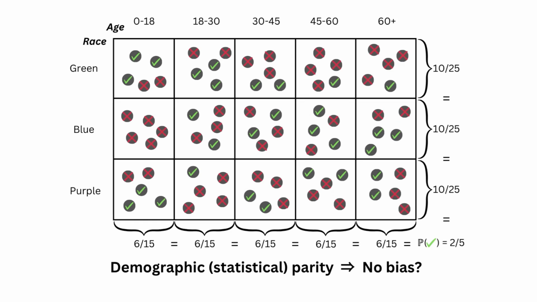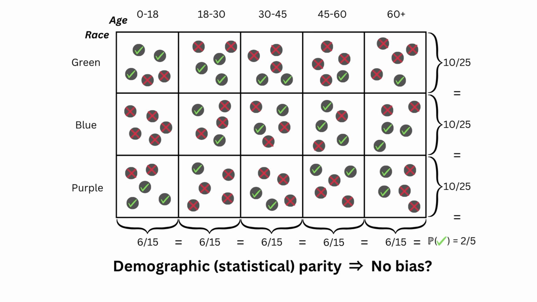Imagine this example dataset, where the green check marks represent a positive class, say acceptance, while red crosses mean rejection. In this case, each group has the same proportion of positively classified samples, meaning that there is no marginal bias. However, looking at this cell, we see that blue persons younger than 18 are all rejected. Such intersectional bias is undetected by statistical parity.